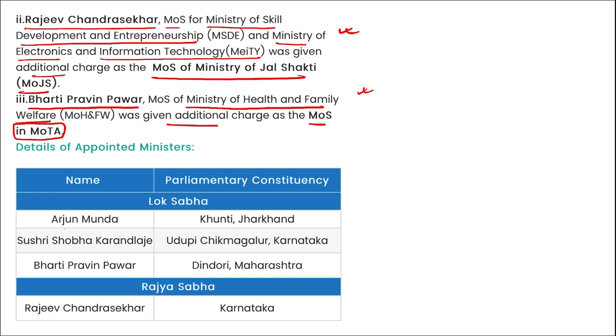Do take a note. And here you can see Arjun Munda ji is from Lok Sabha, and his constituency is Khunti, Jharkhand. Sushri Shobha Karandlaje, Udupi in Karnataka. Bharati Pravin Pawar from Dindori, Maharashtra, and Rajiv Chandrasekhar is in Rajya Sabha from Karnataka.